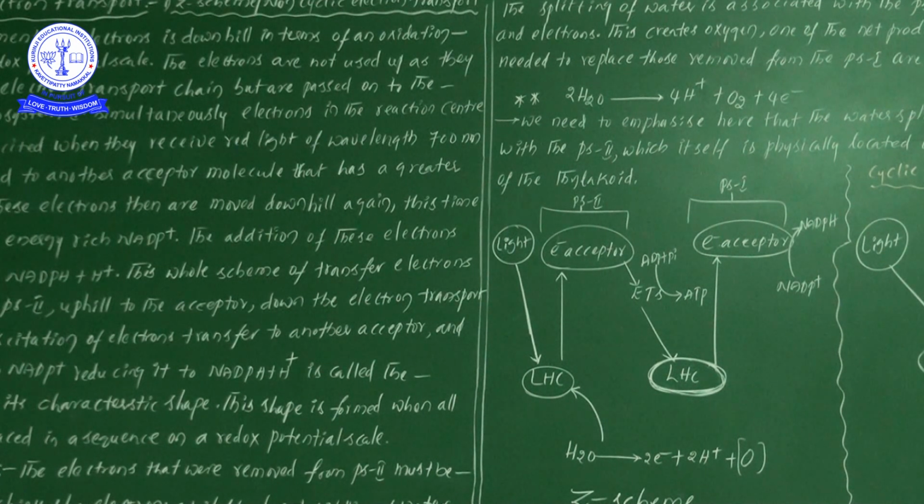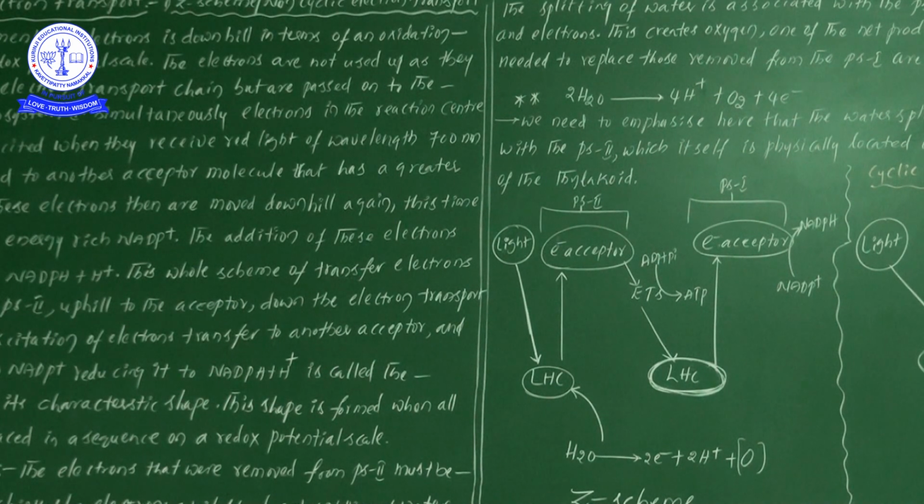So what is the point? The electrons first are received by the first electron acceptor, later pass to PS1, and from PS1 the electrons are again excited and received by the final electron acceptor, and finally involved in the redox reaction. Thereby your NADP plus is reduced to NADPH plus H plus.